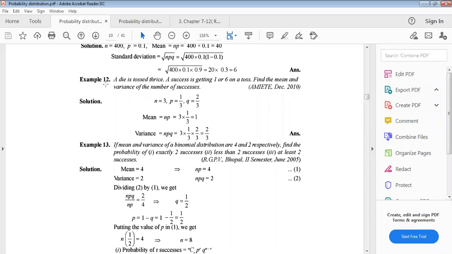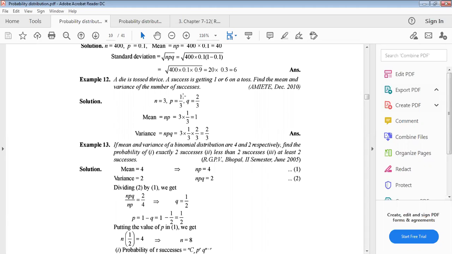Now another example. A die is tossed thrice. So n equals 3. A success is getting 1 or 6 on a toss. Find the mean and variance of the number of successes. Now actually in a die, how many observations? 6. Favorable will be 1 or 6, favorable will be 2. That means 2 by 6 will be the probability. So probability will be 1 by 3.